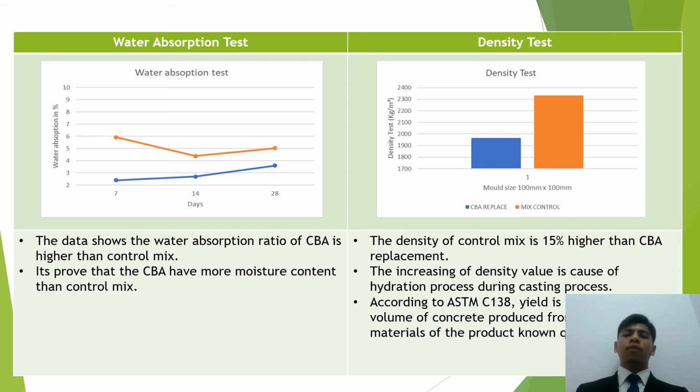The density of the control mix is 15% higher than the coal bottom ash replacement. The increase of density value is caused by the hydration process, maybe during the casting process. And according to ASTM C138, yield is proof that the volume of the concrete produced from the mixture material of the product shows the difference.